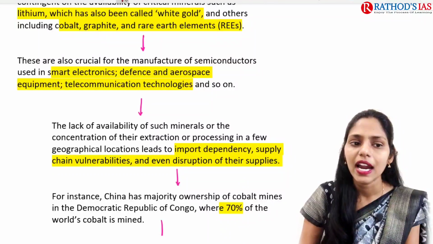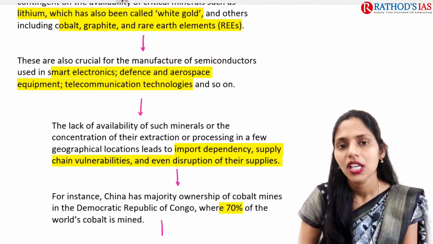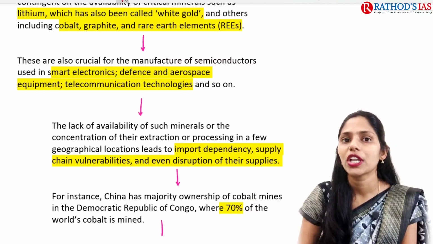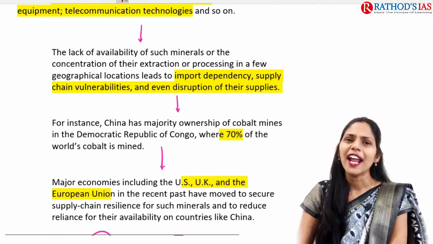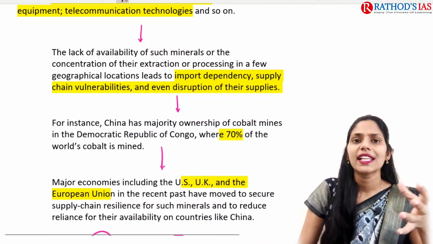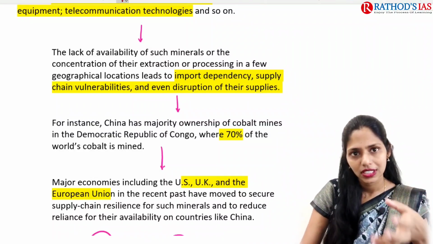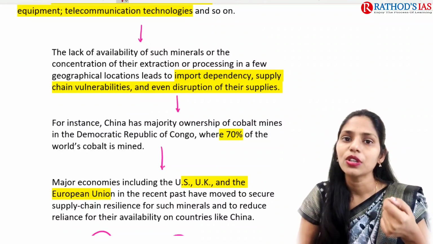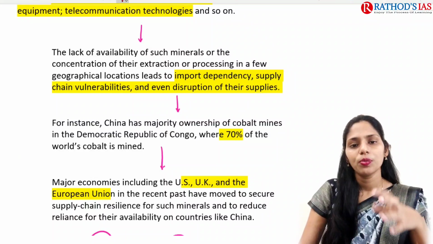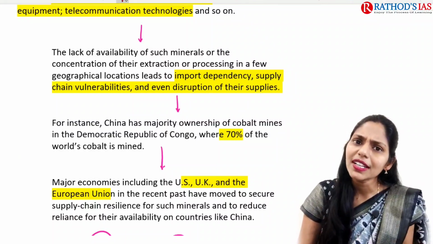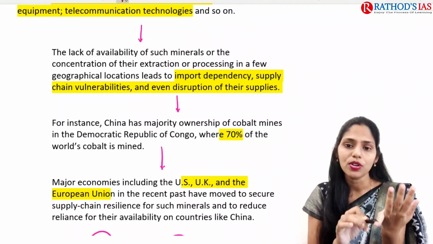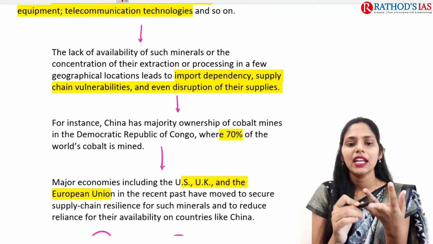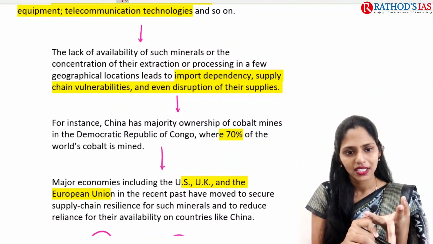These semiconductors are used in smart electronics, defense, aerospace equipment, telecommunication technologies, etc. So what is the problem? There is a lack of availability of these minerals, and there is no proper technology for extraction or processing of these elements. Because of this, finally we depend on other countries. So we are dependent on imports. We are also facing some supply chain vulnerabilities and even disruption of their supplies.